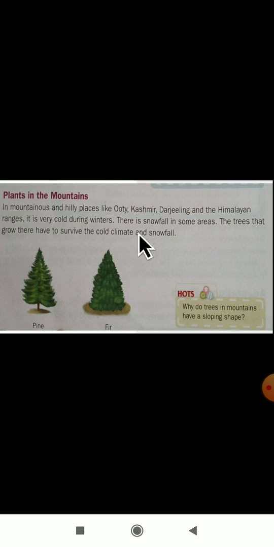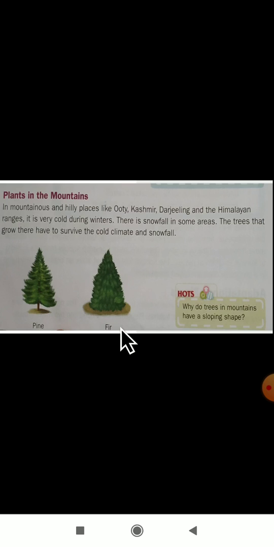The trees that grow there have to survive the cold climate and snowfall. Dear students, whichever trees grow in these areas have adapted to the cold conditions; only such trees will grow here. For example, pine and fir trees grow only in mountain places, and they are adapted to snowfall and the cold climatic condition.